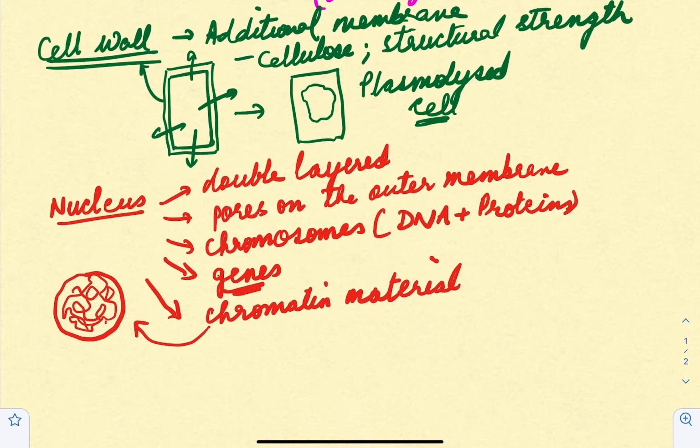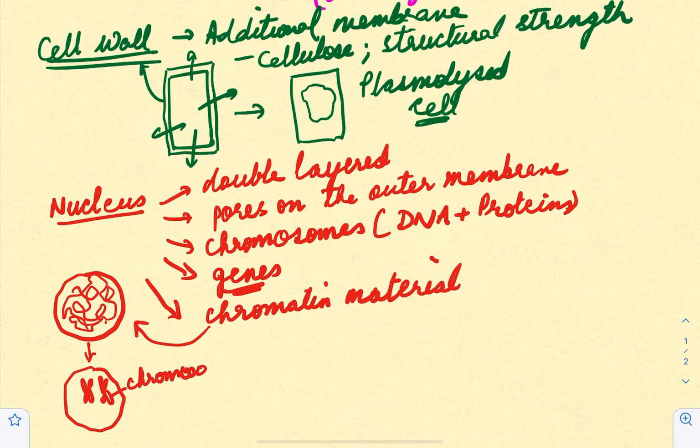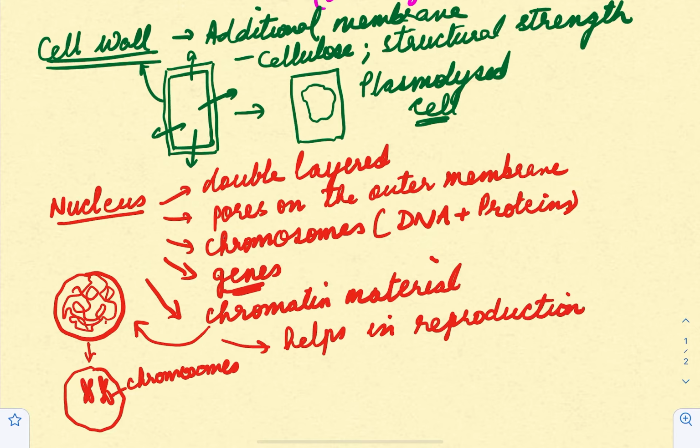When the cell is supposed to divide, this is going to condense and take the normal form of chromosomes like this, right? So they become chromosomes when a cell has to undergo cell division. Okay. Now, one very important role of the nucleus is that it helps in reproduction, or you can say division of the cell, and growth of an organism, right?